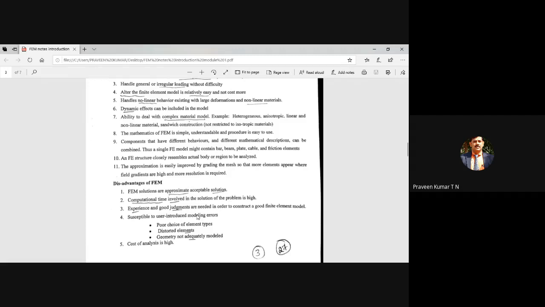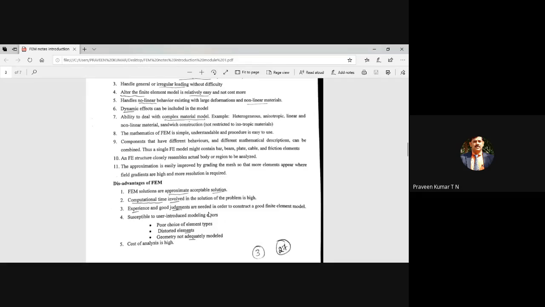The 6 lakh unknown variables, you have to calculate by using the Gauss elimination method or frontal solver. That requires more time, a few hours. Most of the time it may require some 15 to 20 minutes or half an hour. Sometimes it takes more, even though there is a lot of development in computer technology. Then it is susceptible to user-introduced errors. Without knowing, the user may select, instead of a triangular element, a quadrilateral element at that particular point, and you may get more error.